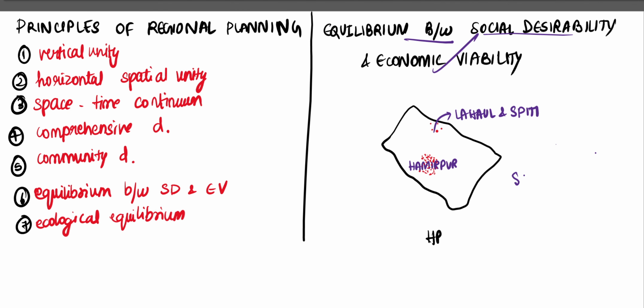This is the state of Himachal Pradesh. In Himachal Pradesh, Hamirpur district is densely populated, whereas Lahaul and Spiti district is sparsely populated, right? So services must be socially desirable as well as economically viable. We can use this as an example, with respect to low population density and high population density.